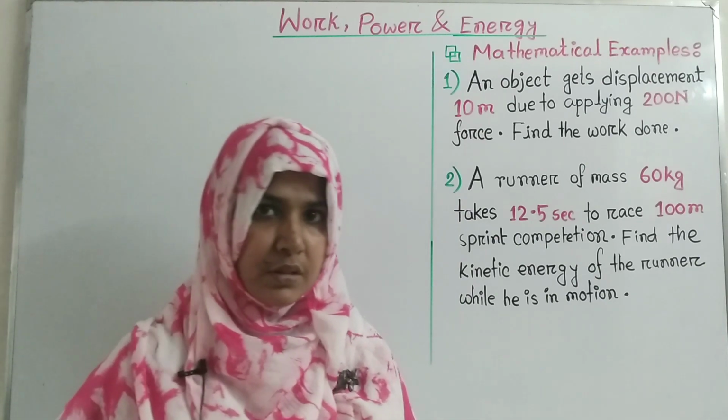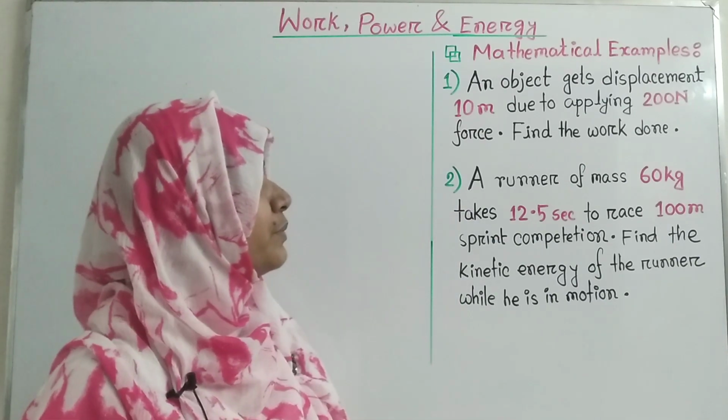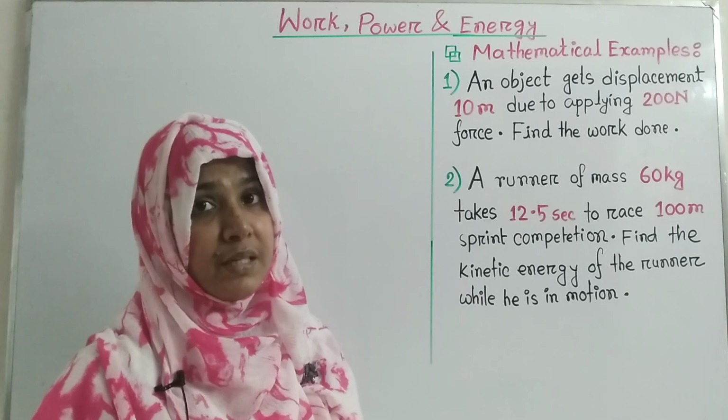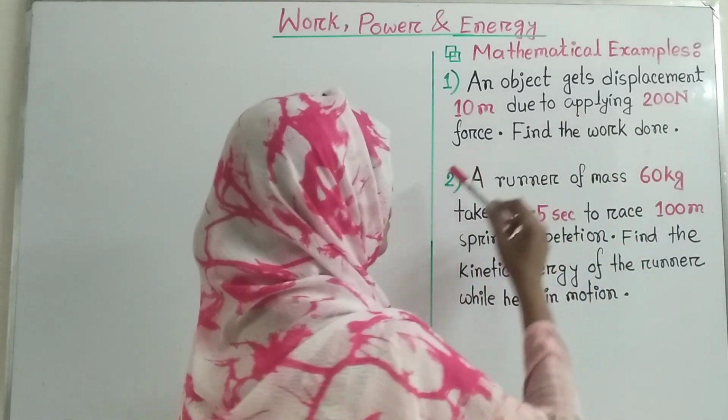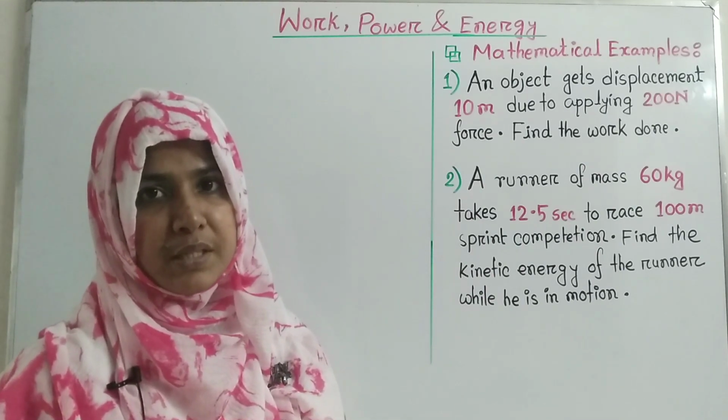Our first question is, an object gets a displacement of 10 meter due to applying 200 Newton force. Find the work done.